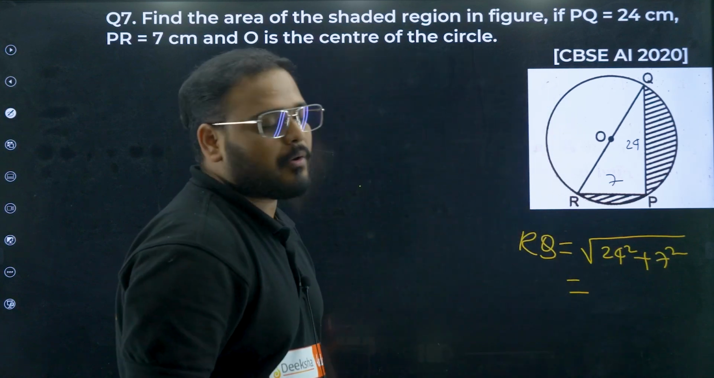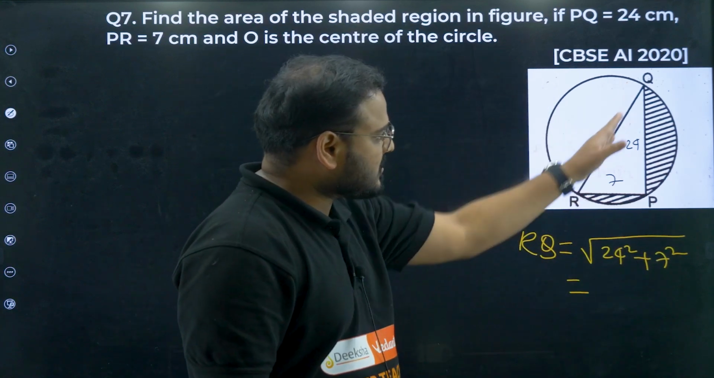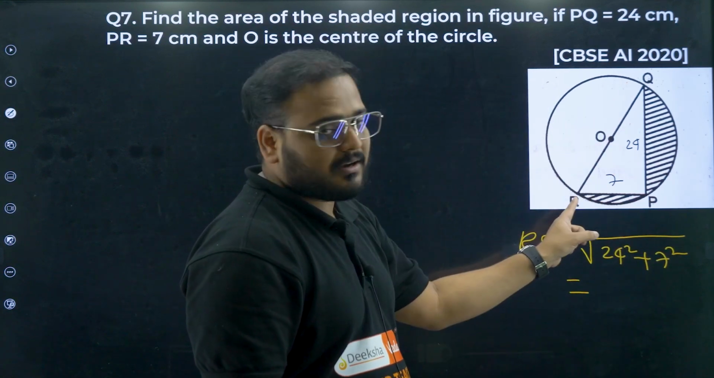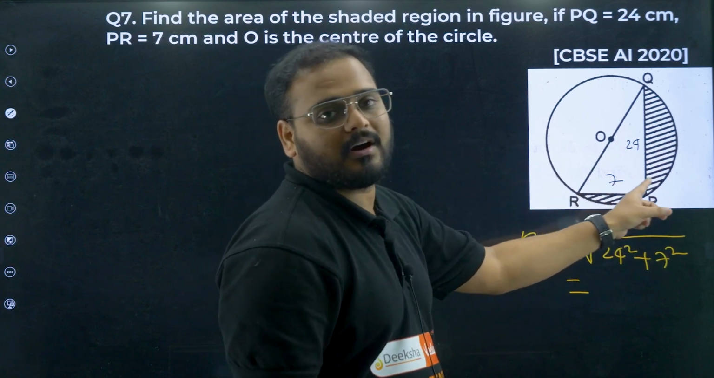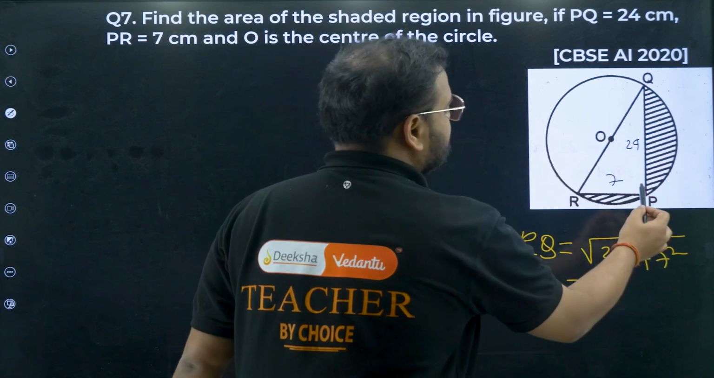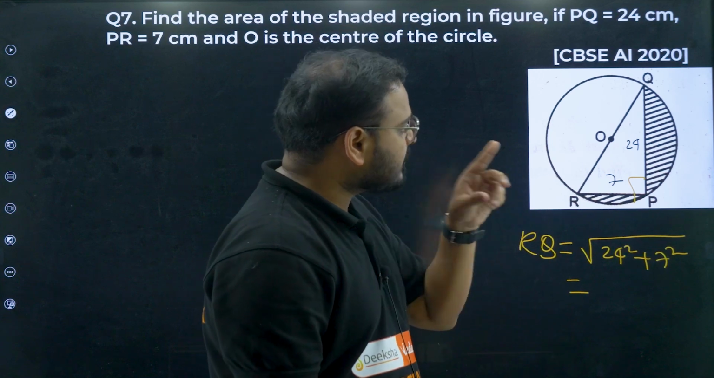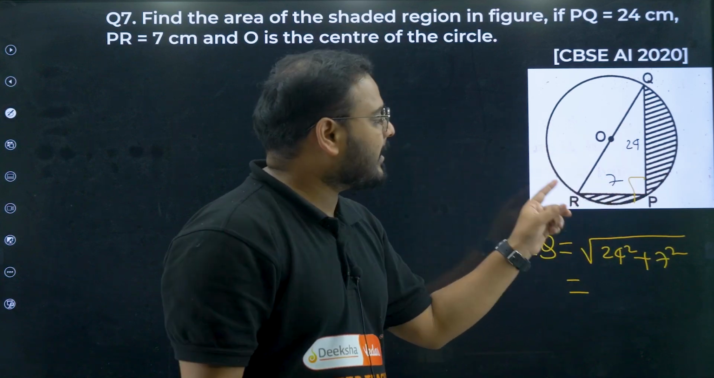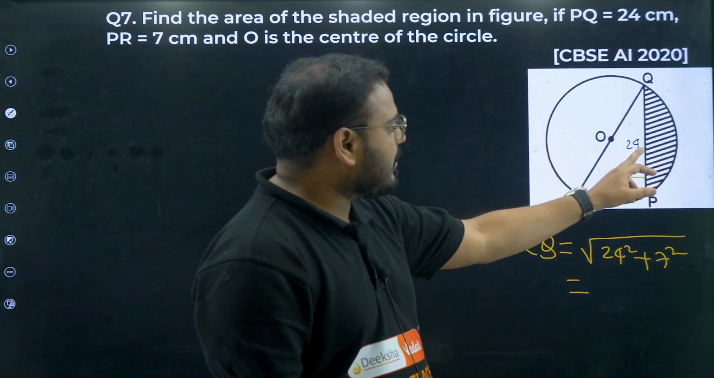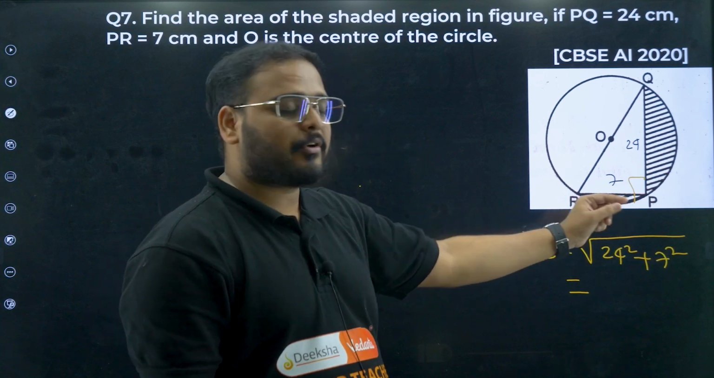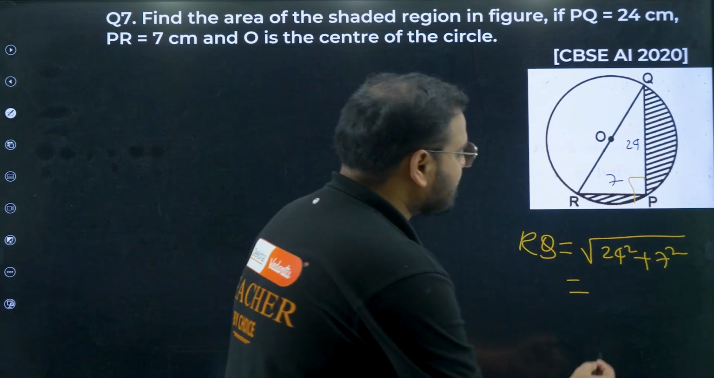How come, sir? Please remember, if you draw a triangle on a diameter, the angle will always be 90 degrees. In that case, this is a right angle triangle, so we can apply the Pythagoras theorem. 24 square added to 7 square will give you the diameter square. How much is that? Please check here.